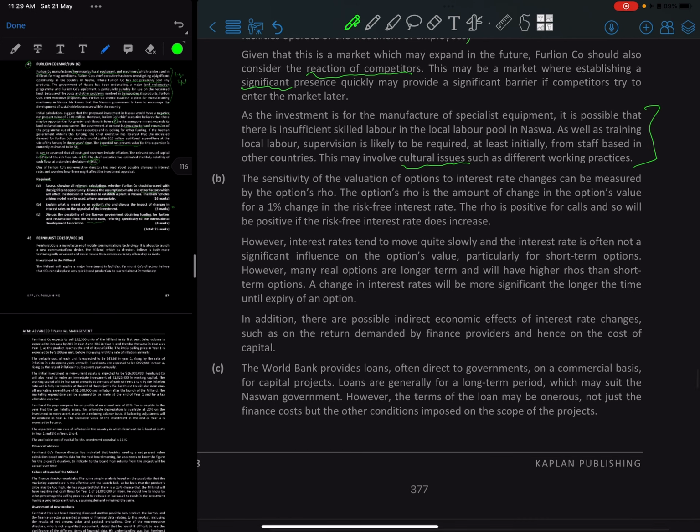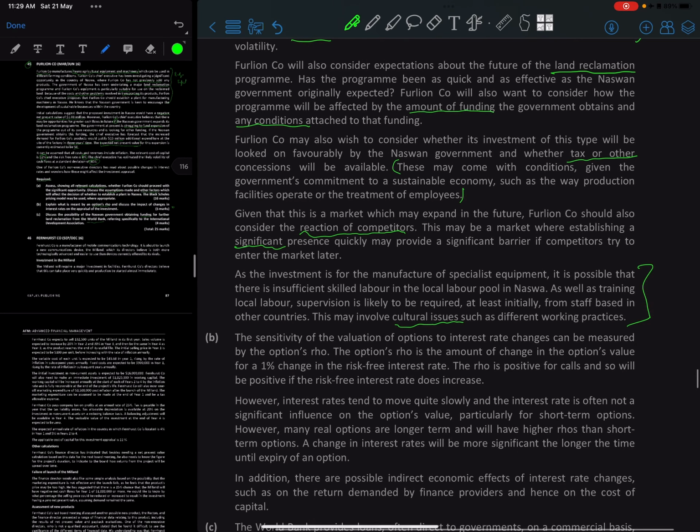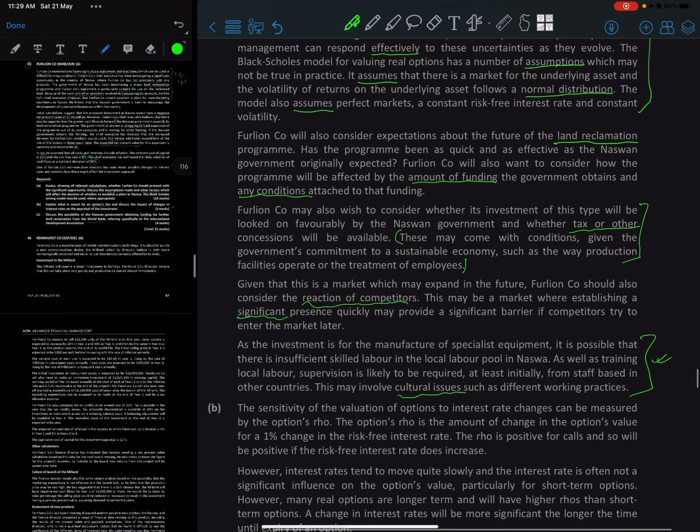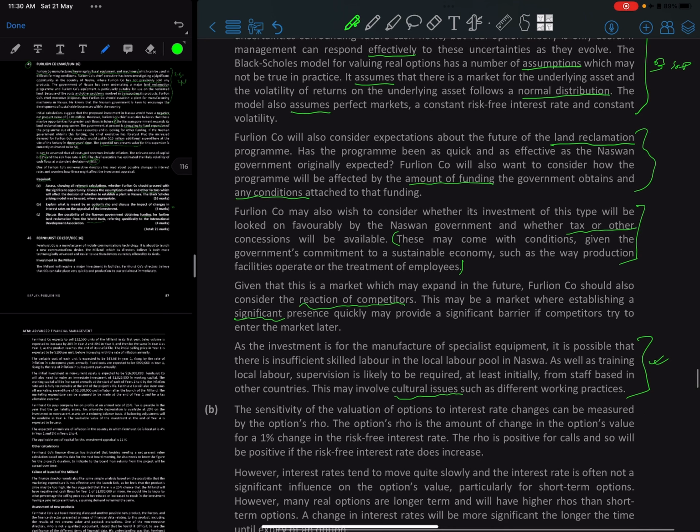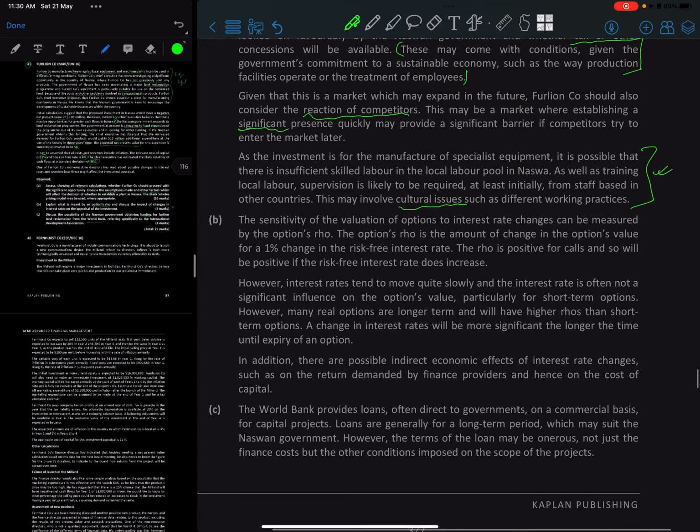So B is: what is meant by option rho, and discuss the impact of changes in interest rate on the appraisal of the investment. Right, some of these points are pretty much generic statements, but whenever you're doing an overseas project or anything, you normally tend to write like the training cost and all, and then the cultural issues, and then basically you talk about the tax and all, right? And then yeah, basically you talk about the model that's been used. They talk about Black-Scholes over here, and then they talked about all this thing as well, land reclamation and all as well, right?